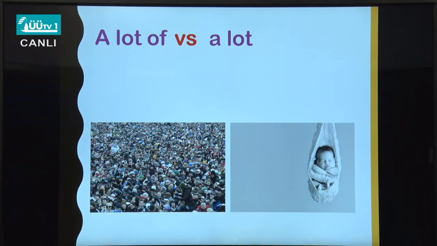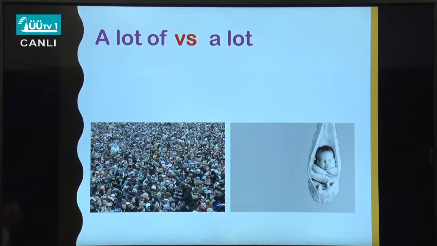We have a lot of versus a lot. So what do you think? Do you think they are the same in the meaning and structure or not? So we have a lot of. Where can we use a lot of? Where can we use a lot? So look at these two pictures. Can you make a sentence with a lot of, with the picture with people there and with the baby? Okay, so let's check your sentences.